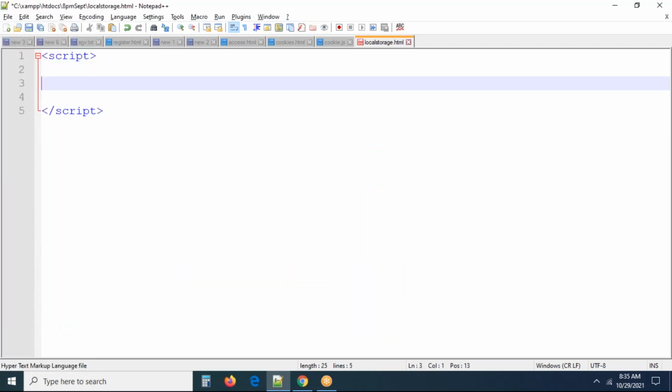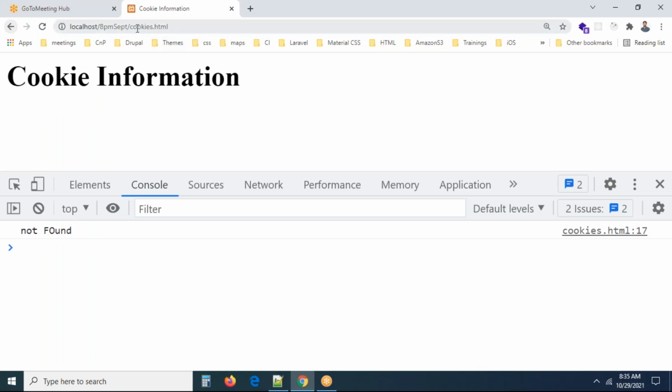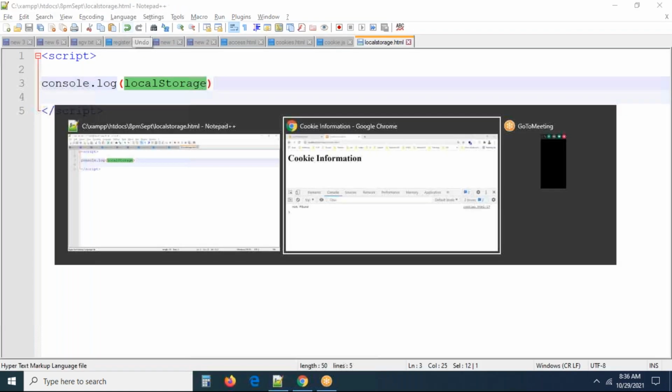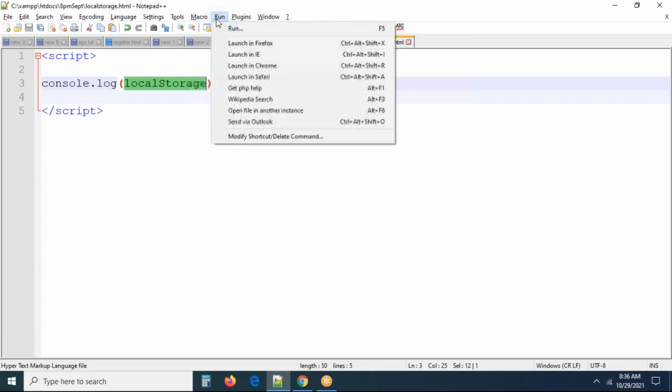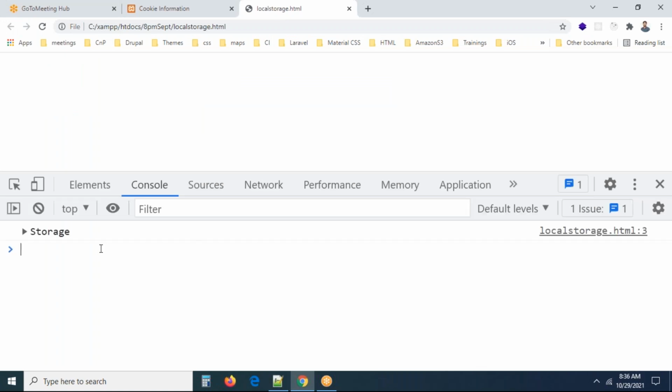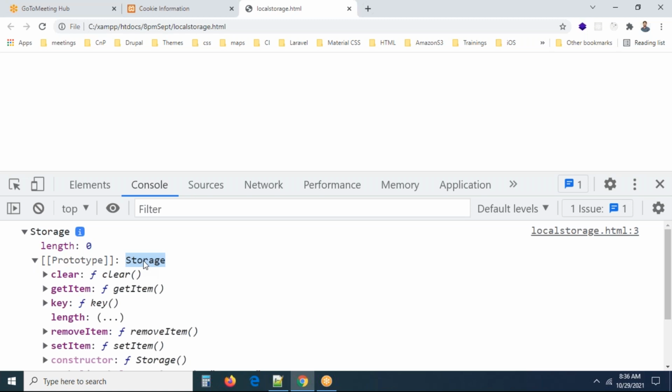Okay. Here first do one thing: console.log of localStorage, with capital S. localStorage is a predefined object. Now, what is the file I have here? localStorage.html, right? Let me run the file. I think you have to run it through the protocol, but let me check this. I pressed F2. Right, you can see the Storage object here. You can see the methods of the Storage object. I don't have any storage, I'm simply seeing the length as 0. And this is the Storage object.